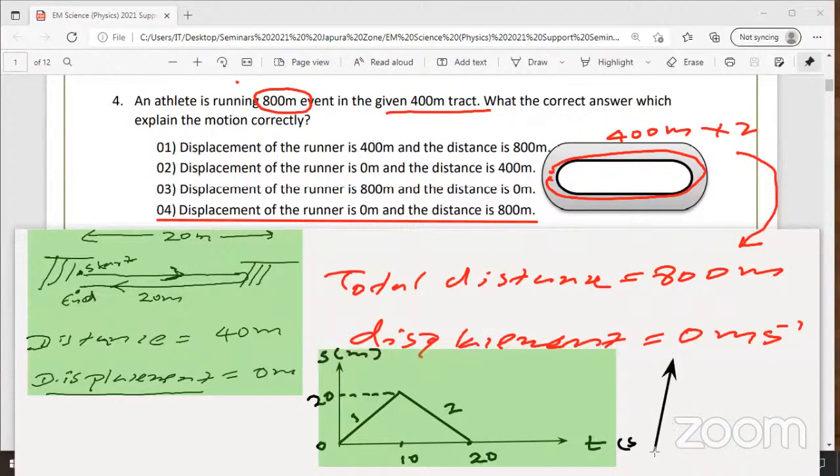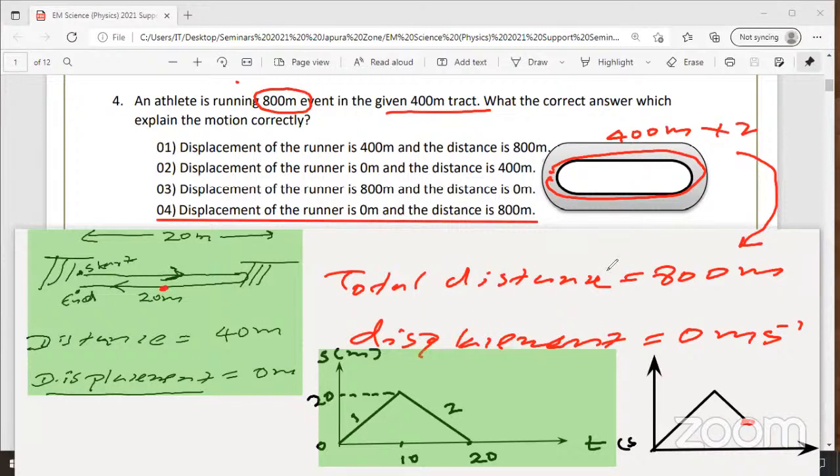If the batsman gets run out in the middle, when completing the second run, how do we do this? First run 20 meters. Then he gets run out when returning to the halfway. Imagine he returns only 10 meters and gets run out. I'll mark this red here. So somewhere here he gets run out. This is the place he got run out.